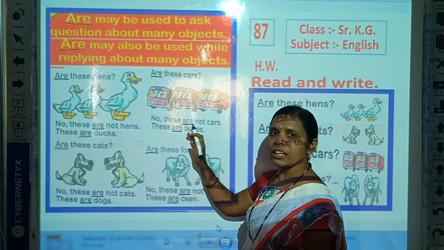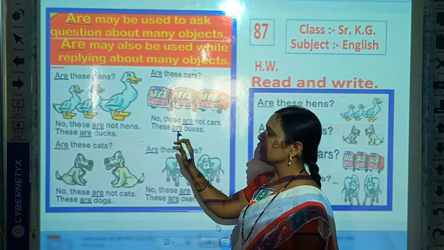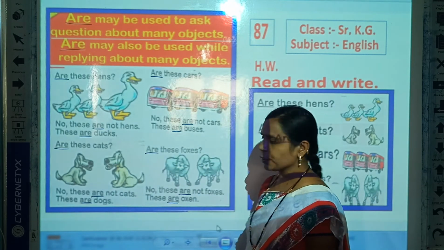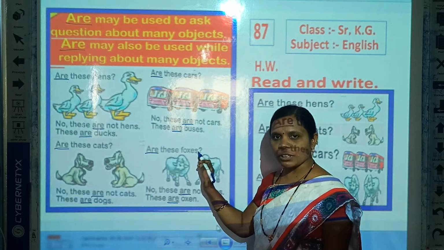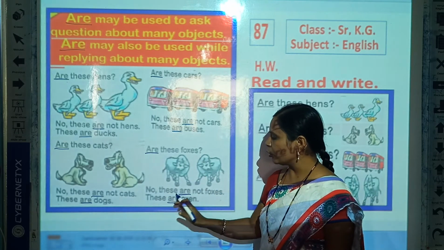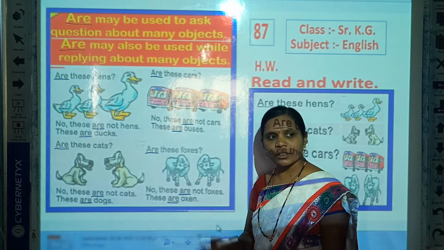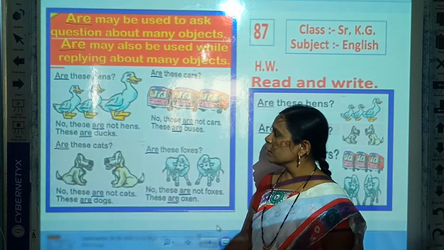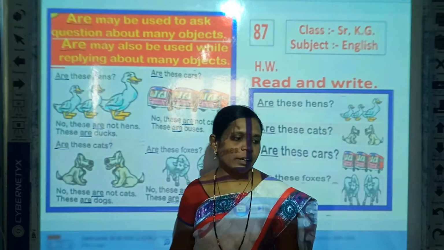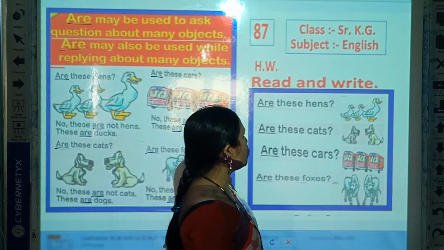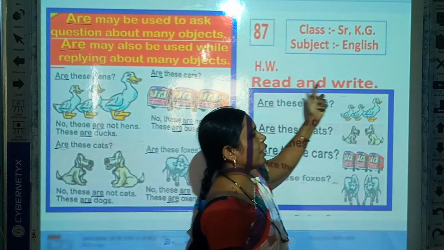No, these are not cars. These are buses. Are these foxes? No, these are not foxes. These are oxen.